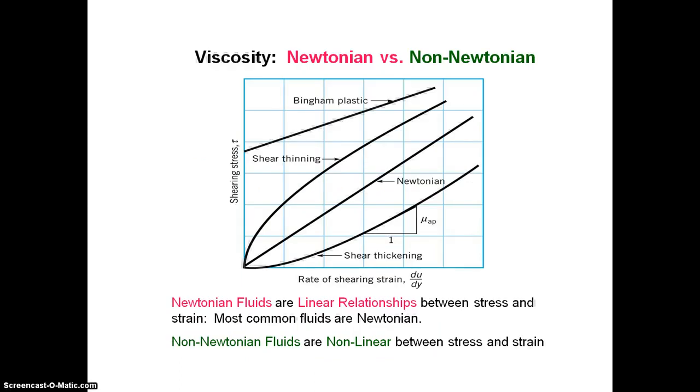The difference between Newtonian fluid and non-Newtonian fluid. Newtonian fluid is a fluid that flows in a straight way, a non-Newtonian fluid which does not. Non-Newtonian fluids have a non-linear relationship between stress and strain. Newtonian fluids have a linear relationship between stress and strain. Most common fluids are Newtonian fluids. For example, water. These are the Newtonian fluids.